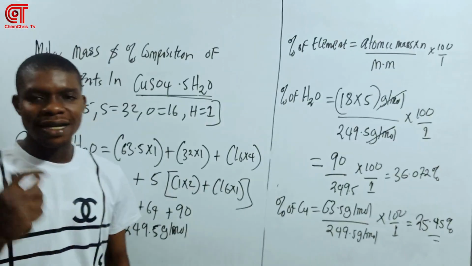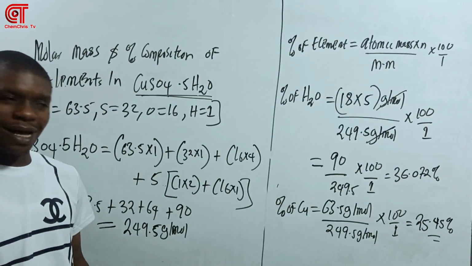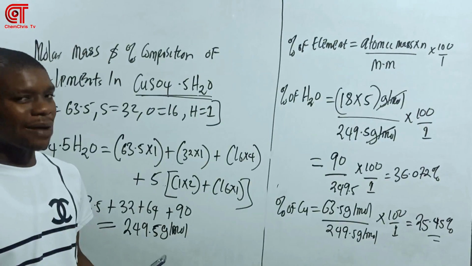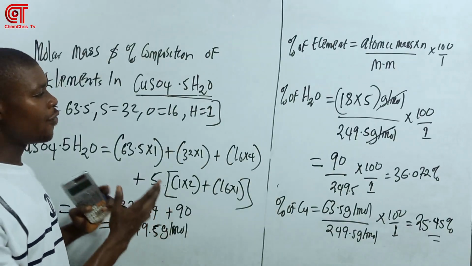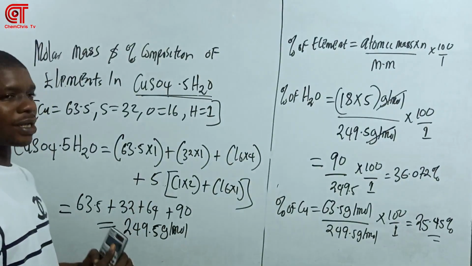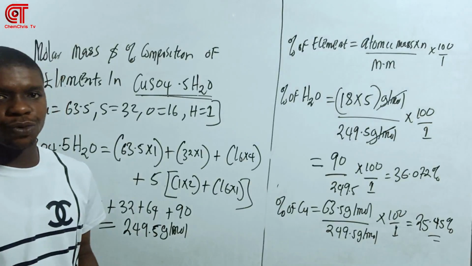So like I said, this is the first calculation you will want to master when it comes to JAMB chemistry calculation. If you don't know this very well, then the other calculations in chemistry would be tough for you.